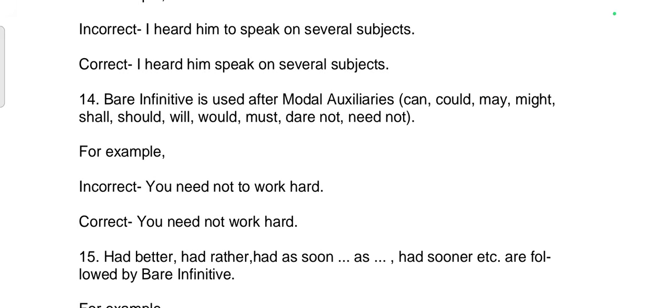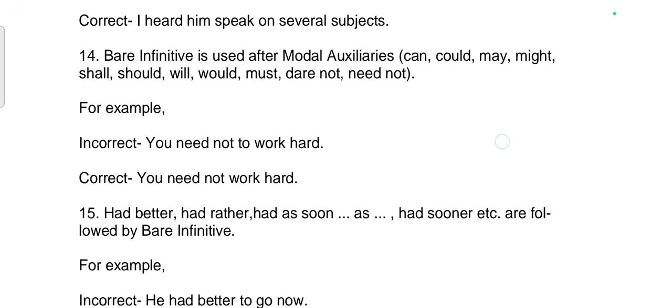14th rule: the bare infinitive is used after modal auxiliaries can, could, may, might, shall, should, will, would, must, dare not, need not. For example, incorrect sentence: You need not to work hard. Correct sentence: You need not work hard.